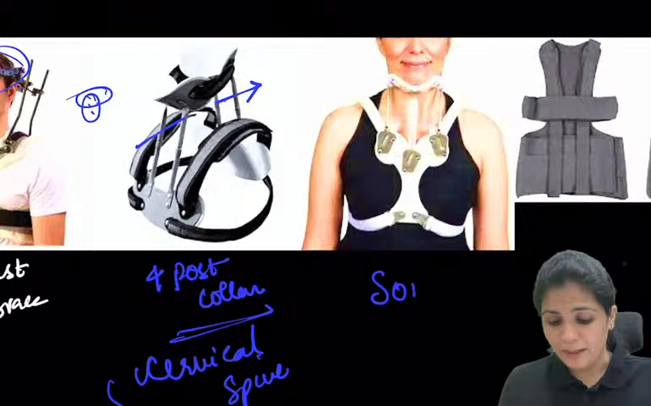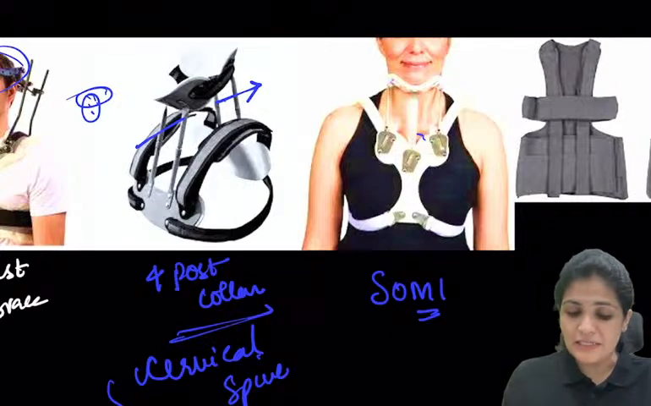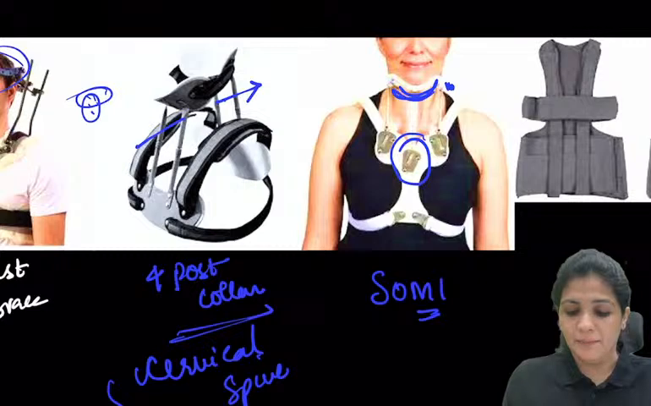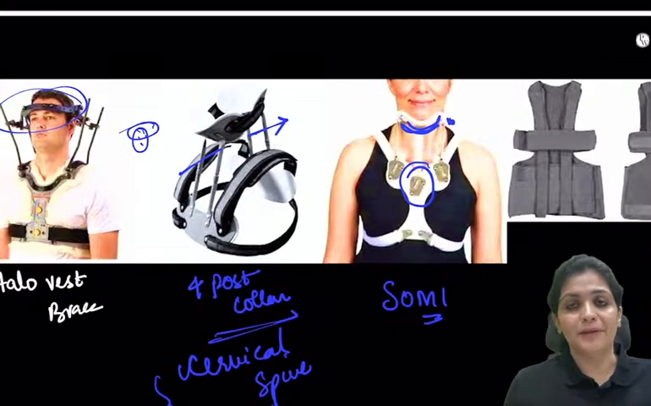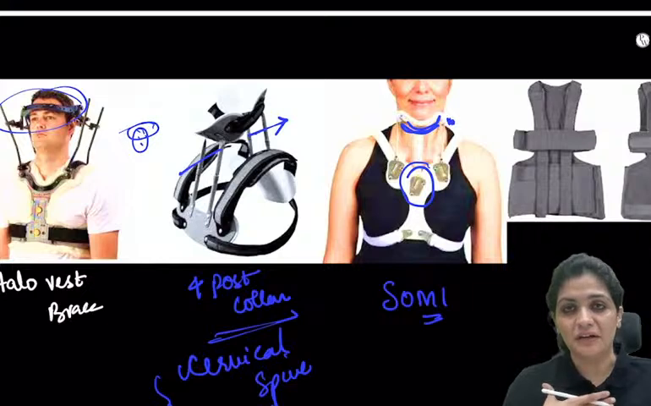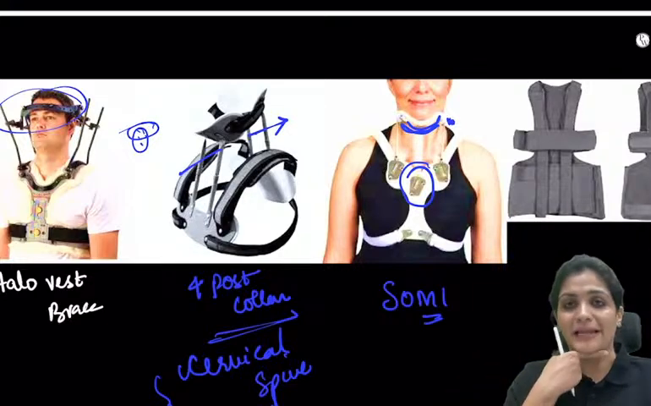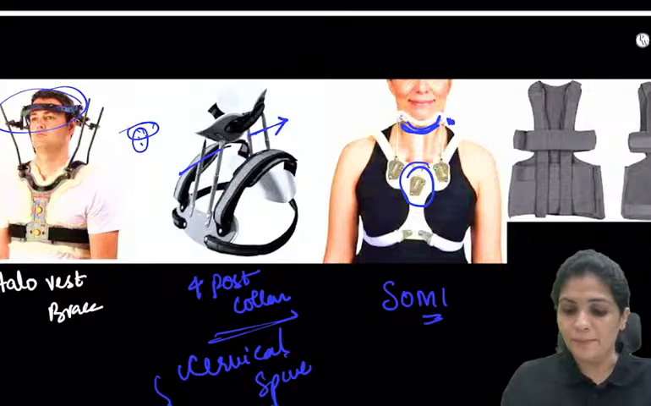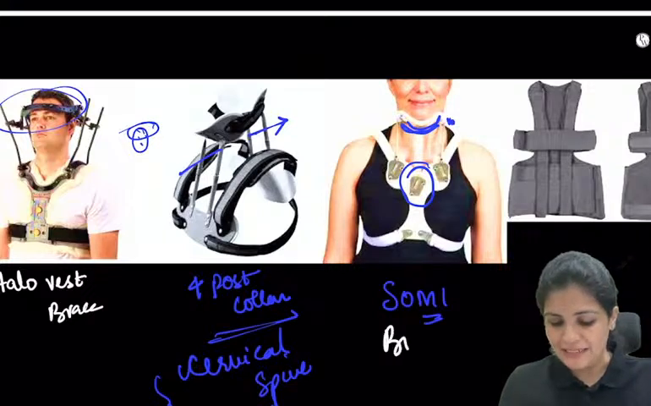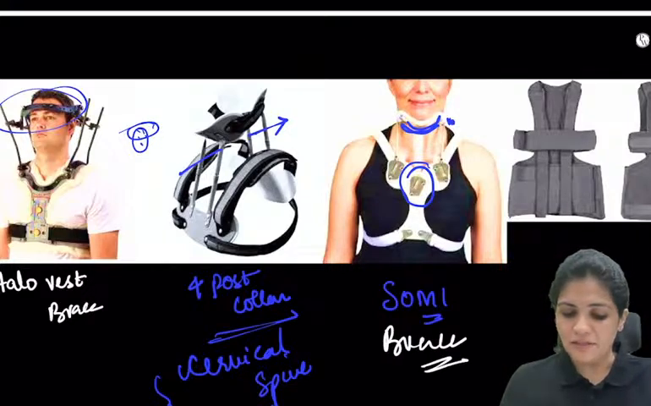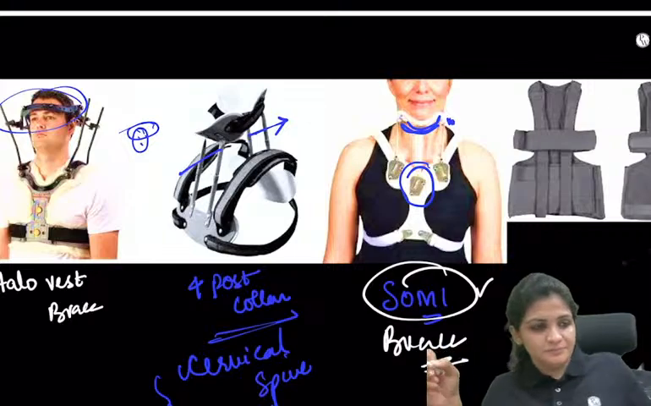And what is this? This is called the SOMI brace. So this is sterno-occipito-mandibular: the sternum, the occiput at the backside, and the mandible, right? In the SOMI brace, the orthotic gives support to the sternum, connected to the occiput, that is on the back, and then to the mandible. Called the SOMI brace. Very, very important, often asked. So remember this is the SOMI brace, right?